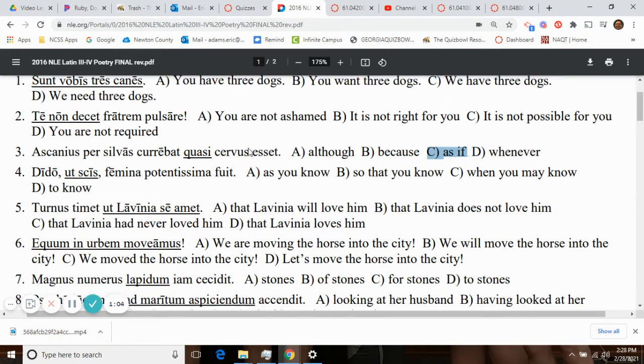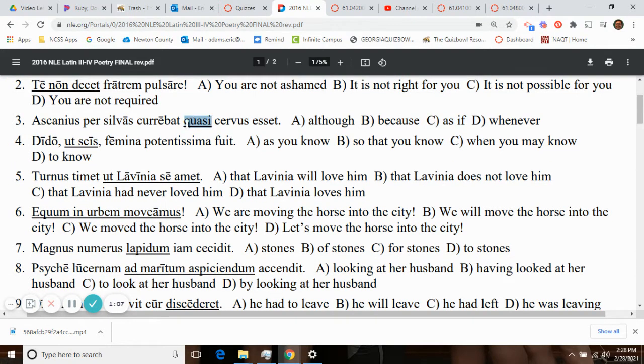Number 3, Ascanius was running through the woods as if, quasi, as if a deer. And so therefore, it is going to be introducing something of a simile. Ut scis, ut, whenever you have a ut, you look to see, do you have a subjunctive verb? When you don't, that ut is going to mean as. So Dido, as you know, was a most powerful woman. So as you know. And so here it is, A as in apple.